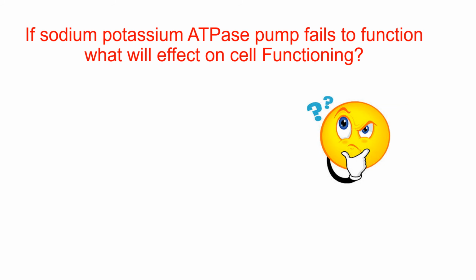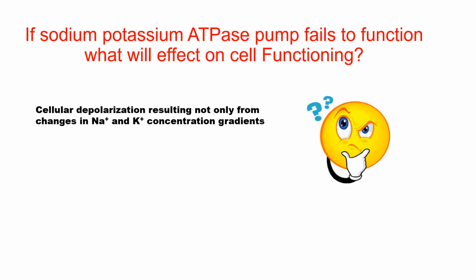If the sodium potassium ATPase pump fails to function, what will be the effect on the cell functioning? The first effect will be cellular depolarization. So why do you think there is cellular depolarization? Because once this pump fails, there will be more sodium accumulated inside the cell. Sodium is a positively charged ion, so it will bring about the cellular depolarization.